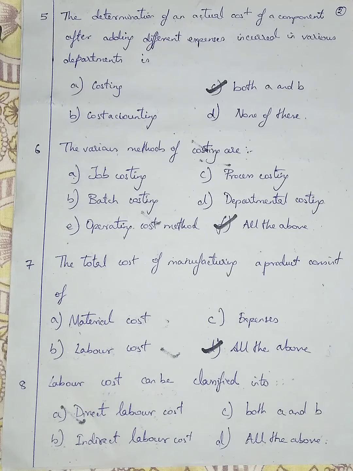Question number 8. Labor costs can be classified into: labor cost is of two types, direct labor cost and indirect labor cost. All of that we know. Some laborers will be operating the machines, that is called direct labor. Some other laborers will be helping in an indirect way, and that all comes under indirect labor cost. So I'm going with option C, both A and B.